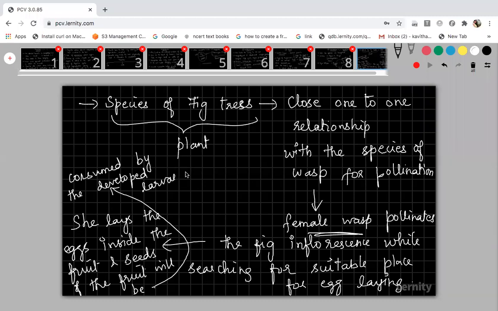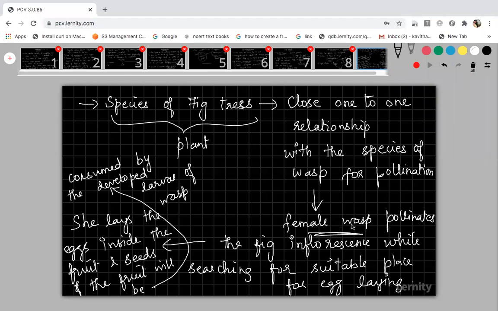Developing larvae of whom? Of the wasp. See, the plant is getting benefited by this wasp through this pollination. So the female wasp, when she is searching for a place for laying the eggs in the fig inflorescence, will take away the pollen grains and transfer them to the other flower, and in that way the plant is getting benefited by this insect.